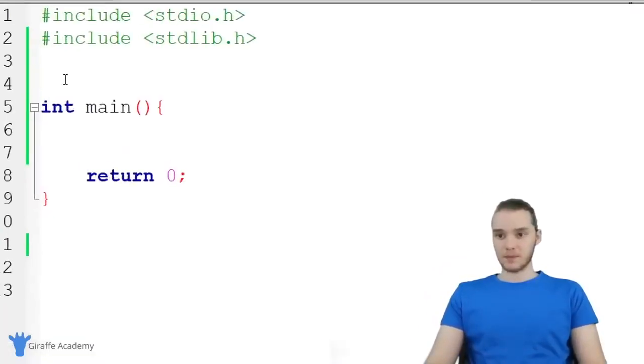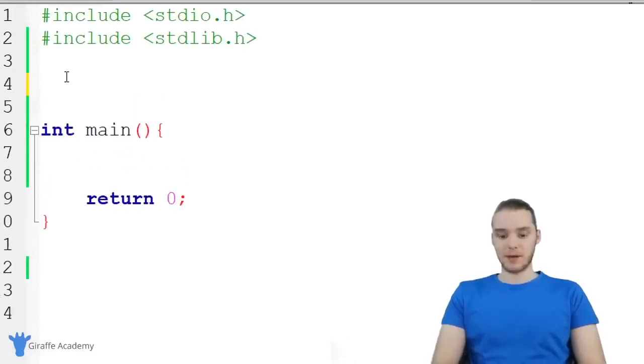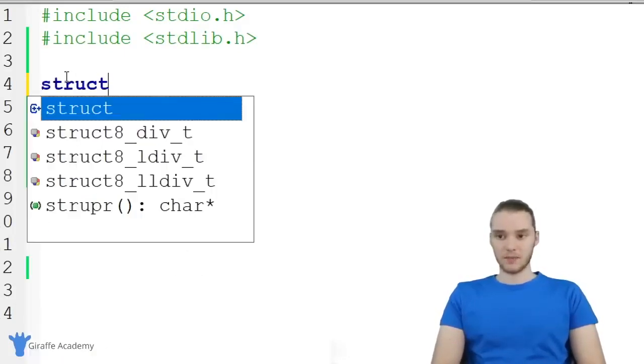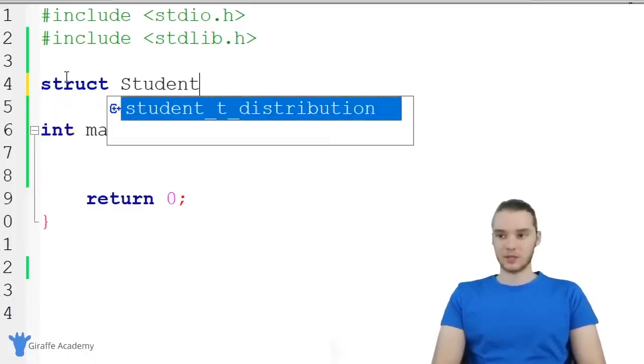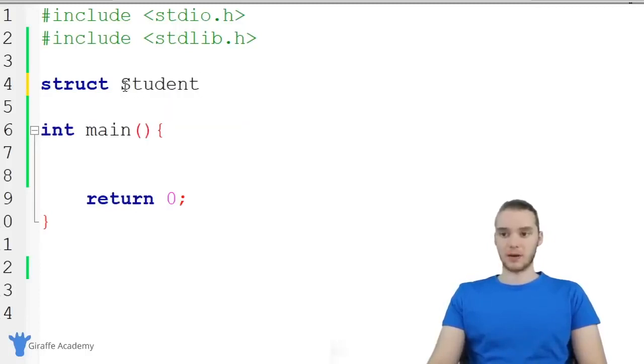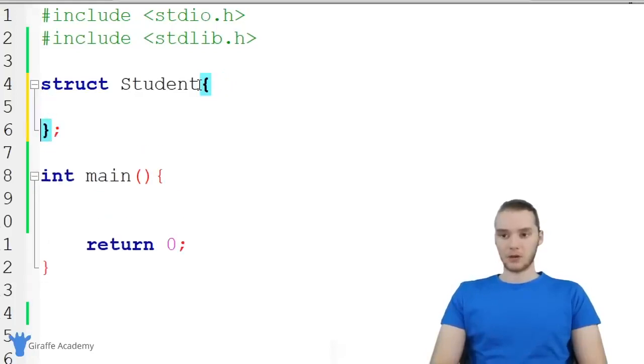So over here in my program, I'm just going to come up here above the main method, and I'm actually going to create a struct. You guys will see how these work and how we can use them. So I'm just going to say struct, and over here I'm going to give this a name. I'm going to call this Student. And a lot of times in C, when we're making structs, you're going to give them a capital letter just like that. And I'm going to make an open and closed curly bracket.